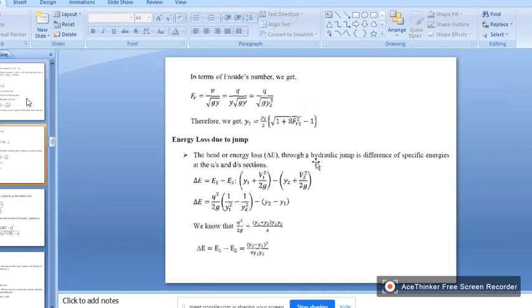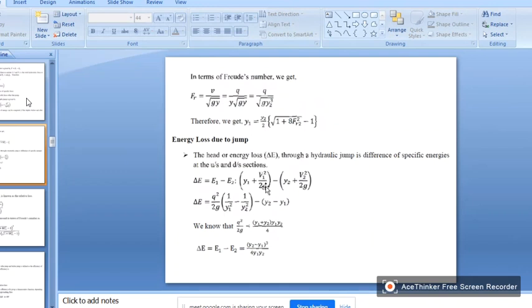So what is this? This is the energy loss due to the jump. This is the energy loss due to the jump, right? It is equal to, as I said, the total energy line, the energy before the hydraulic jump occurred, minus the total energy line after the jump occurred. And if you substitute, instead of V you can write q by y, okay.